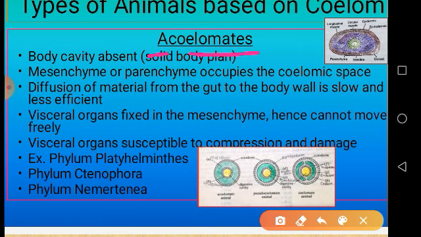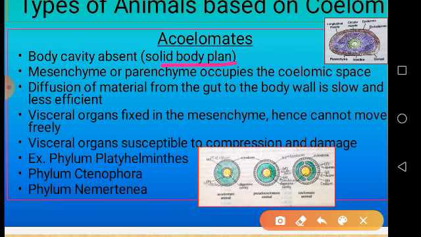Because there is no body cavity, this type of body plan is called a solid body plan, which is present in the phylum platyhelminthes only. So all flatworms have this type of body, that is no coelom, because the space between the body wall and the gut or internal organs is completely filled with mesenchyme tissue.